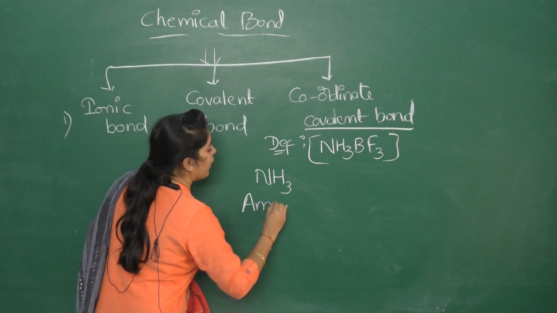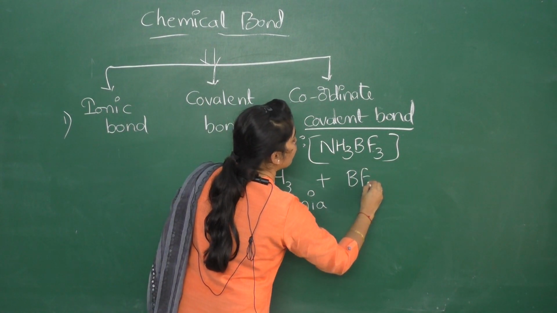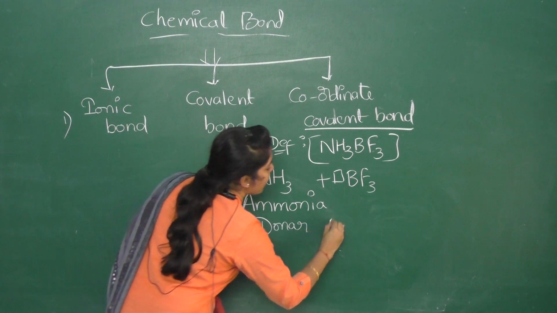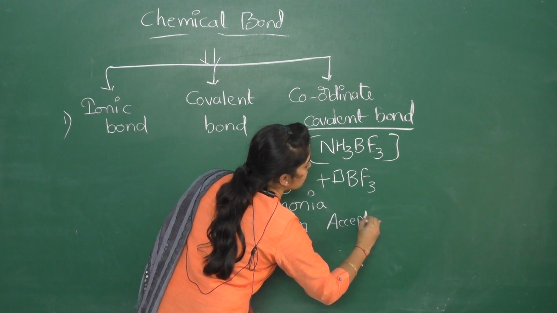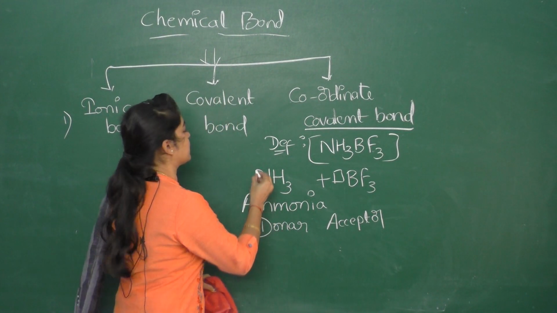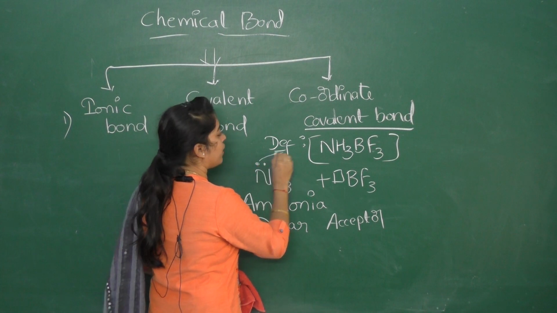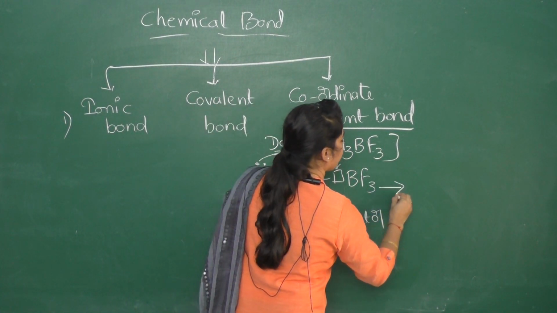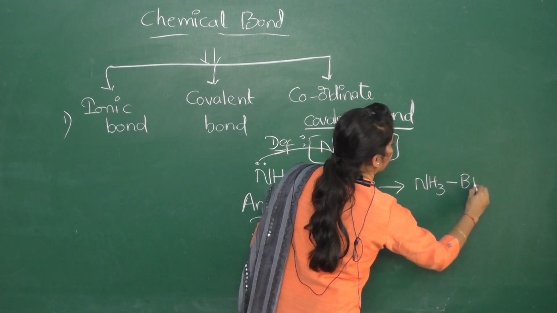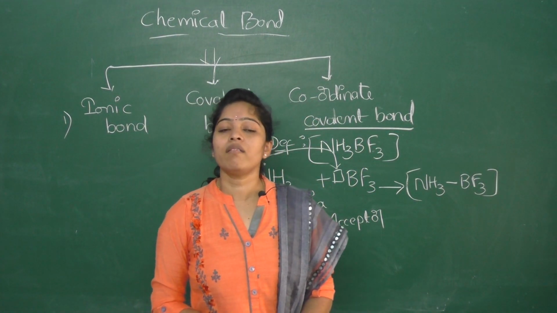So in this bond, 2 compounds are there. Of these 2 compounds, one is the donor and the other is the acceptor. That means the 2 electrons are shared from only one compound, that is NH3. Nitrogen has 1 lone pair of electrons, so it shares it with boron and forms a bond, NH3 BF3, that is ammonia boron trifluoride.